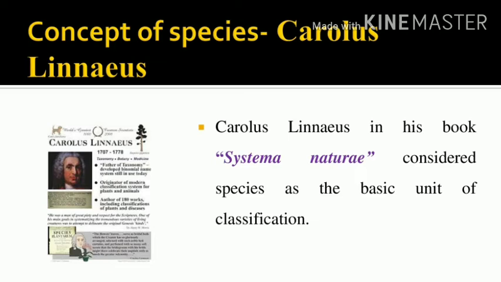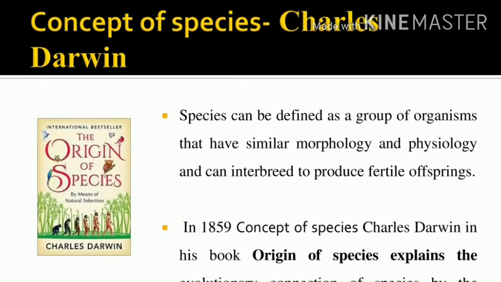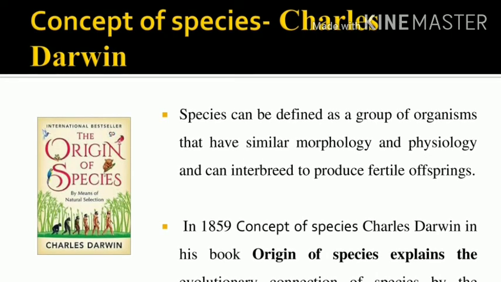He considered the species as the basic unit of classification. What is the concept of species by Carolus Linnaeus? That is the basic unit of classification. What is the John Ray concept of species? That is a group of morphologically similar organisms arising from a common ancestor. Can you understand the difference between John Ray and Carolus Linnaeus? The next one is very important. This is a repeated question also.